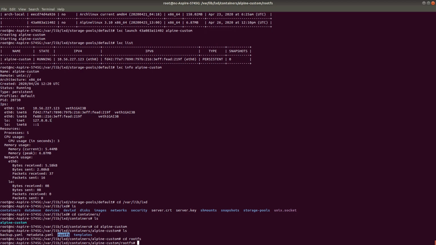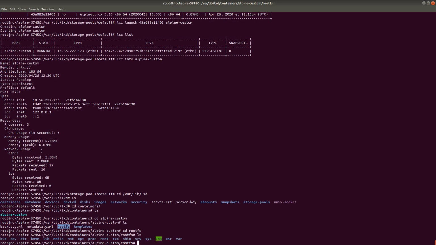So this is another difference from Docker. In Docker, you will not be able to see this kind of file system. It is actually masked. If you look at /var/lib/docker, it is there, but it is actually masked. You will not be able to see that in a direct way. So if I see this, this is the entire file system hierarchy of that Alpine container, right?